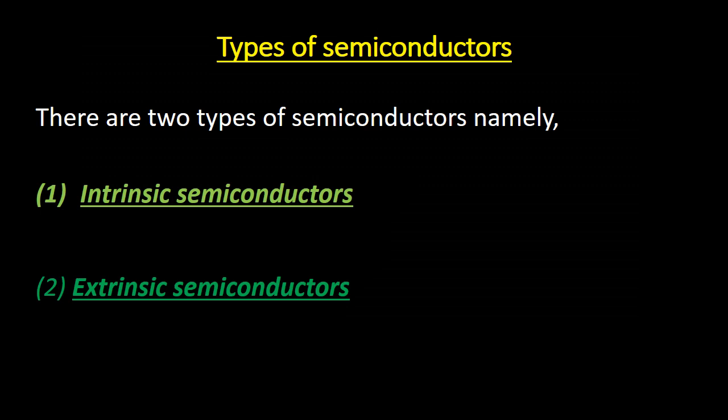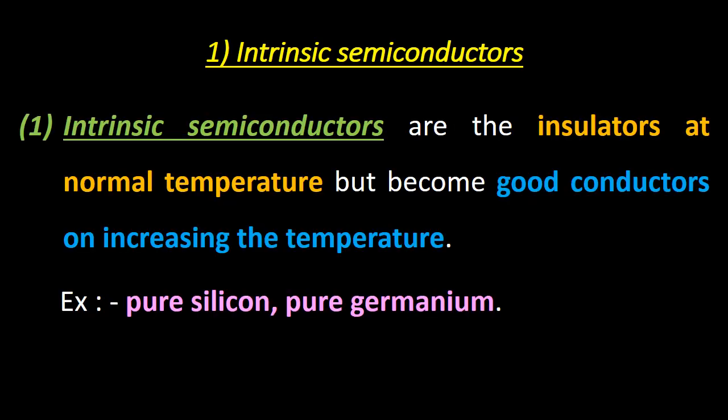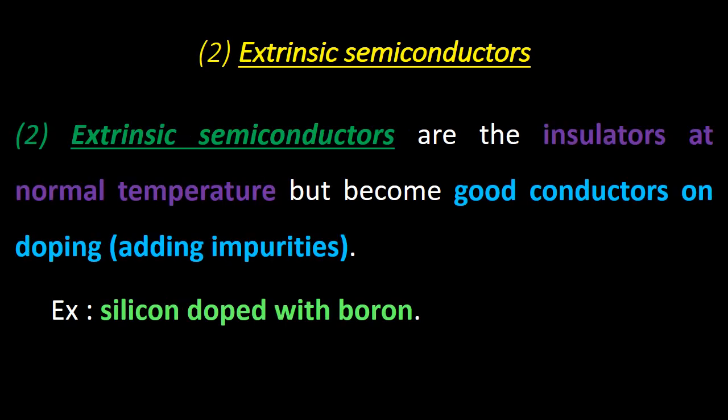Let us know the types of semiconductors. There are mainly two types of semiconductors, namely intrinsic semiconductors and extrinsic semiconductors. Intrinsic semiconductors are insulators at normal temperature but become good conductors on increasing the temperature. Examples are pure silicon, pure germanium. Extrinsic semiconductors are insulators at normal temperature but become good conductors on doping or adding impurities. Example is silicon doped with boron.